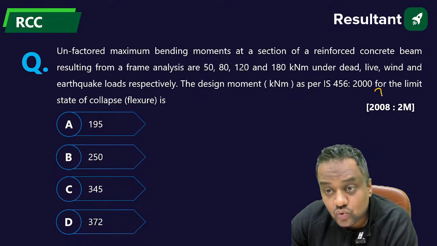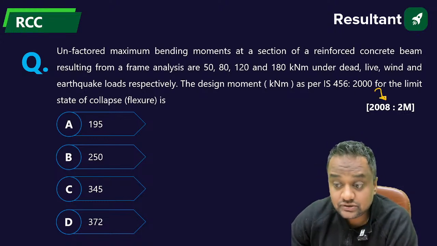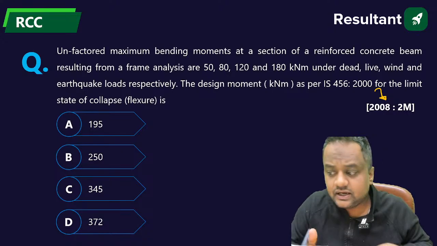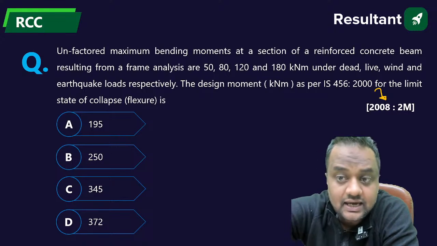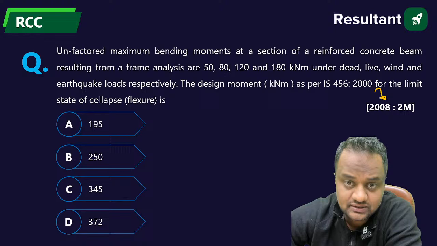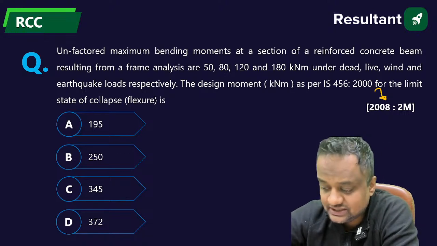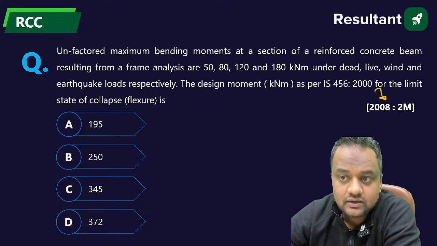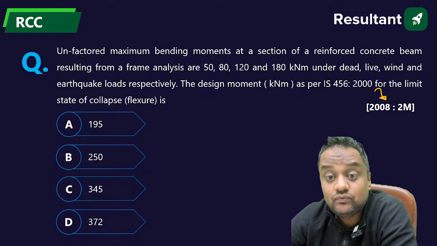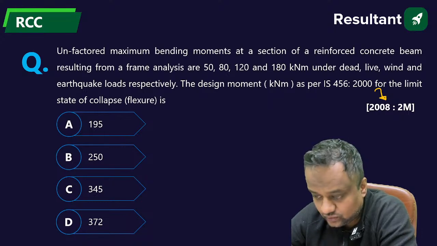2008 2-mark question. Please do it. Everyone on the comment section, hit the question hard. Guys, what have they given? They have given the unfactored moments. Unfactored means they have not used any safety factor here. For the beam, the moments are 50, 80, 120, 180 for dead load, live load, wind load, and earthquake load.